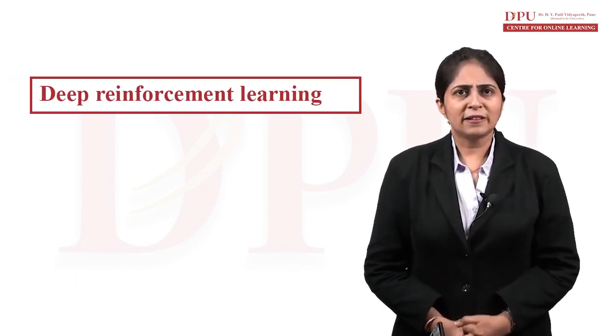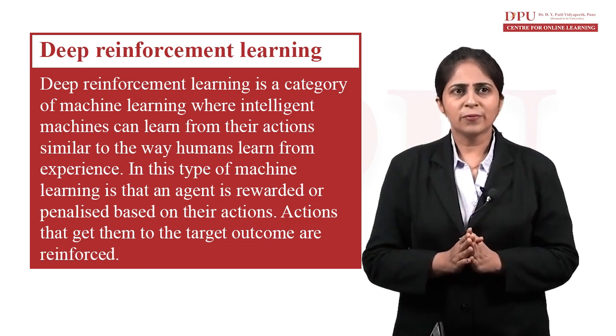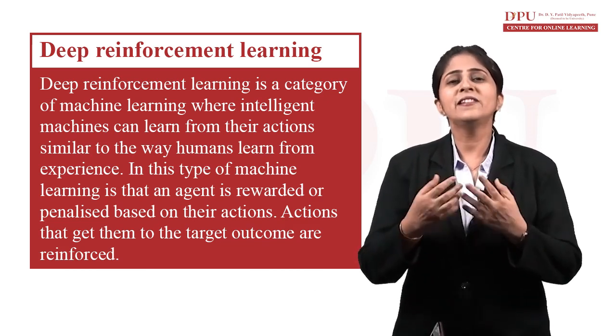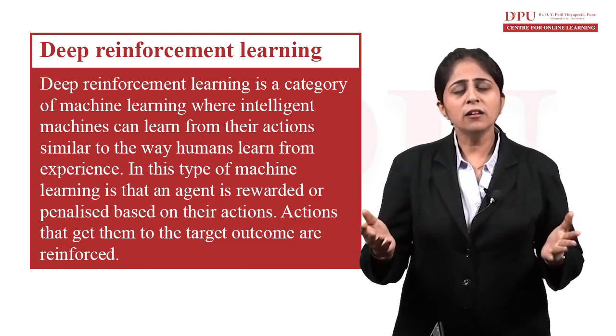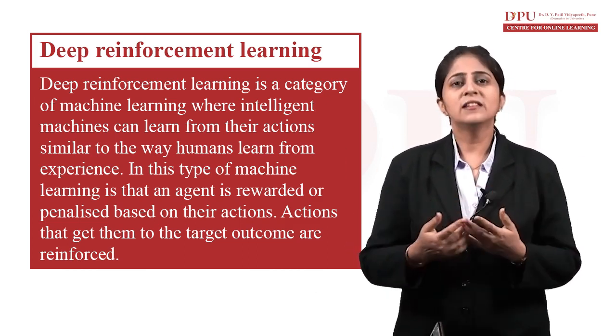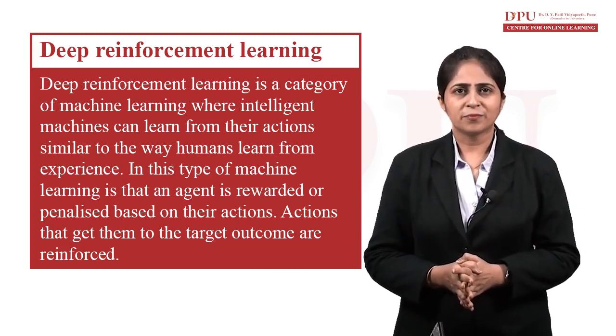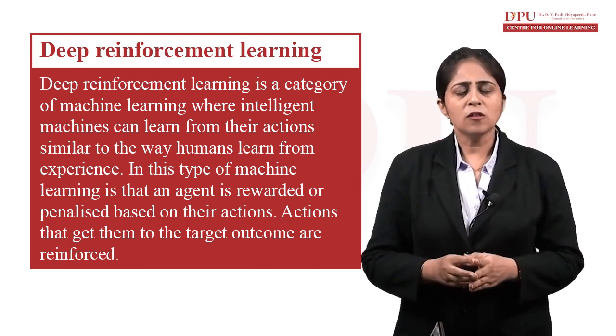Deep reinforcement learning is a category of machine learning where our intelligent machines can learn from their own actions, like the way humans learn from their experiences.